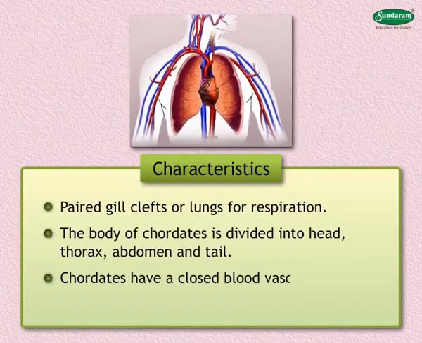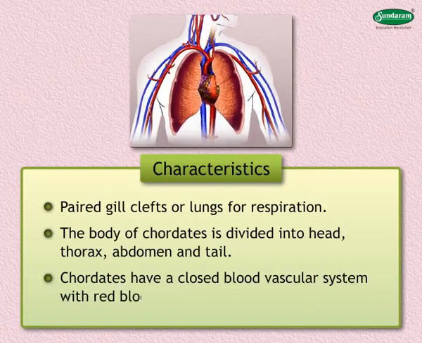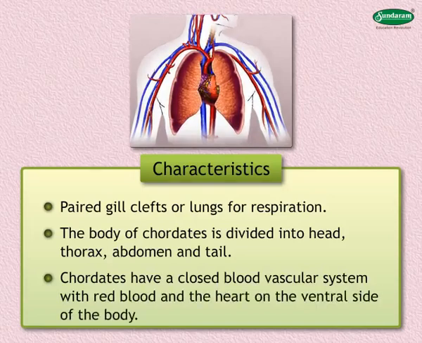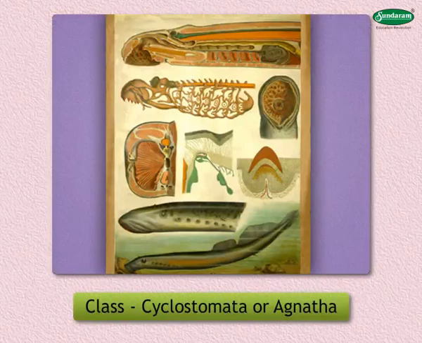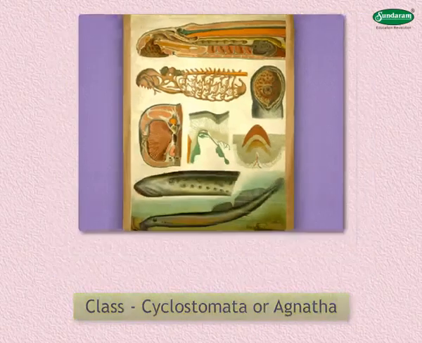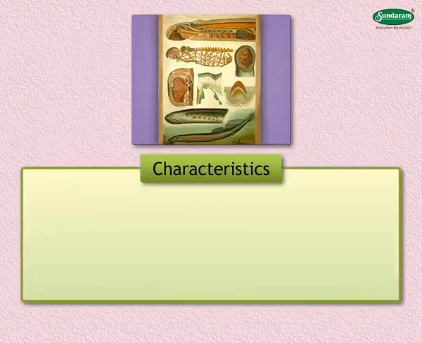Chordates have a closed blood vascular system with red blood and the heart on the ventral side of the body. Phylum Chordata is further divided into 6 classes. Class Cyclostomata or Agnatha. Following are the characteristics of the animals belonging to class Cyclostomata.